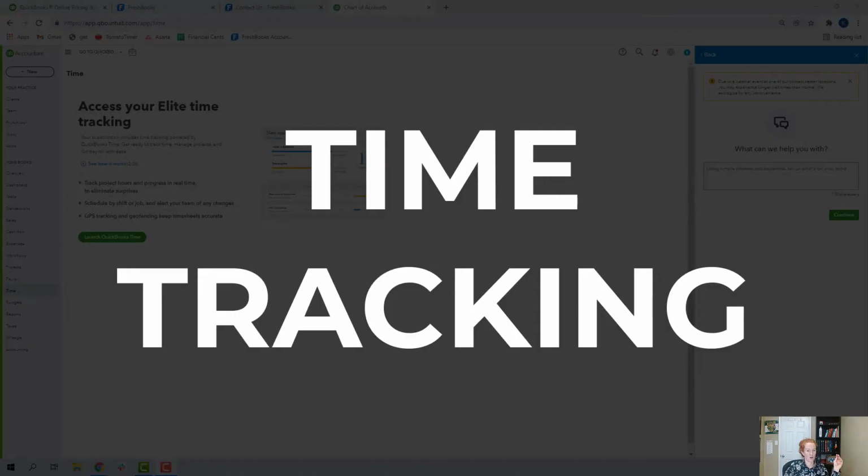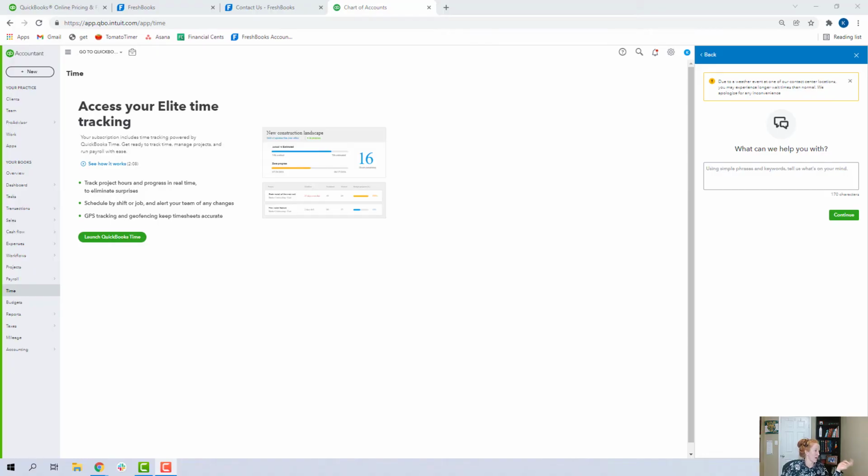All right, let's move on to time tracking. So I'm in my QuickBooks, and there's a menu item over here called Time. I have not turned on my time. You need to turn it on to launch QuickBooks Time. QuickBooks Time is an additional app. Now, if you pay for QuickBooks Time, it is a pretty robust time tracking feature where you have employees clocking in and out. There's lots of great things about it. It was formerly called T-Sheets, and Intuit bought it in 2020, I think.